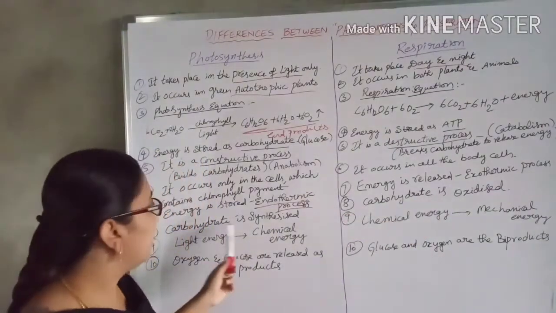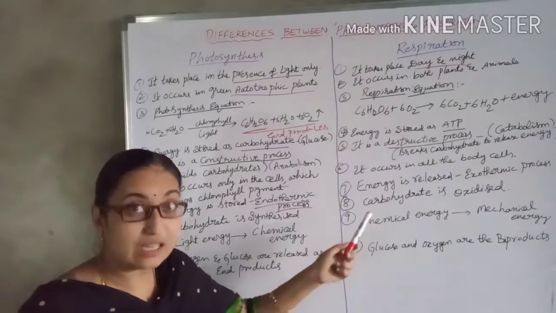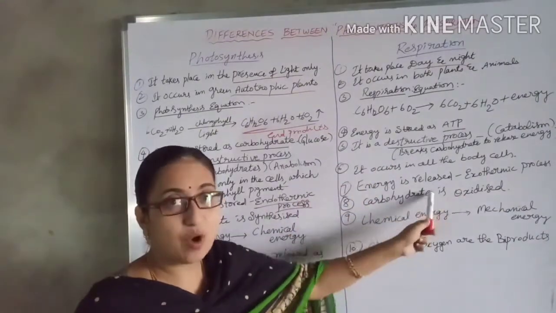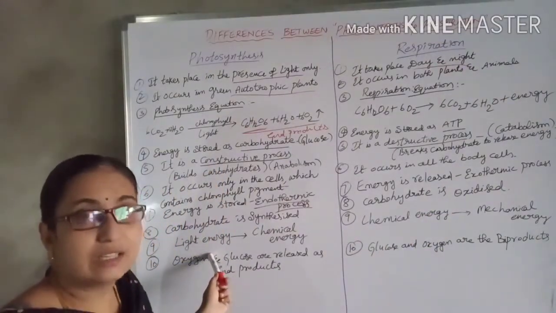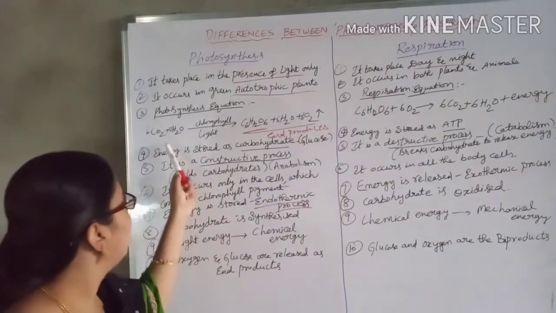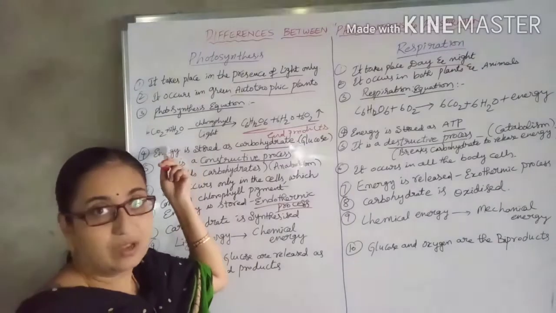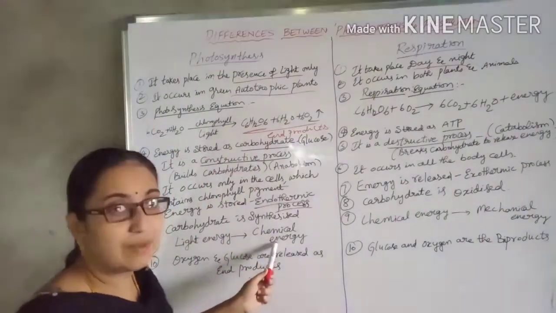Here the carbohydrate, that is glucose, is synthesized. Here the carbohydrate which is formed in photosynthesis is oxidized. In photosynthesis the light energy is converted into chemical energy, that is, carbon dioxide and water are converted into chemical energy, that is glucose.